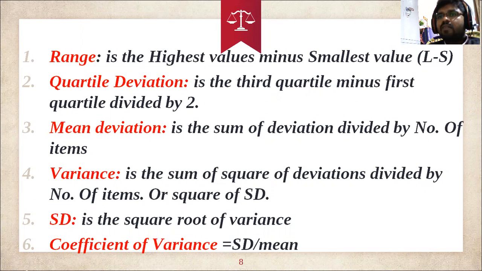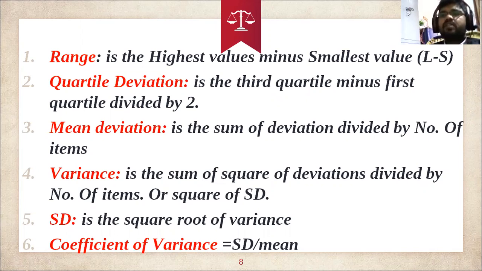The third quartile is 7.5 and the first quartile is 2.5. So 7.5 minus 2.5 divided by 2 is 5 by 2, which is 2.5. That is the quartile deviation. Tomorrow we will see how to calculate it.